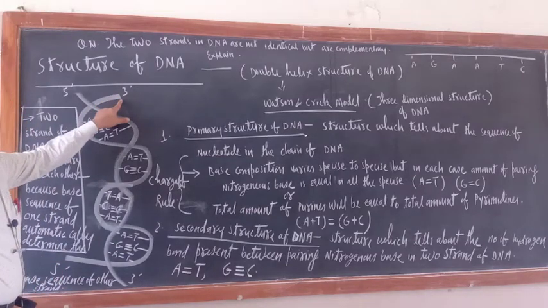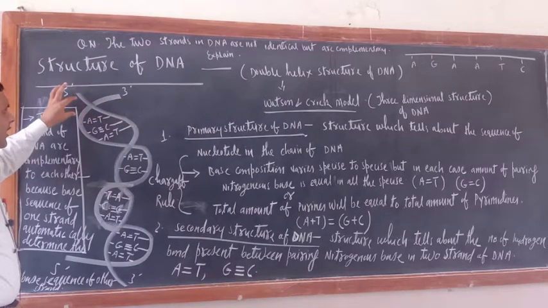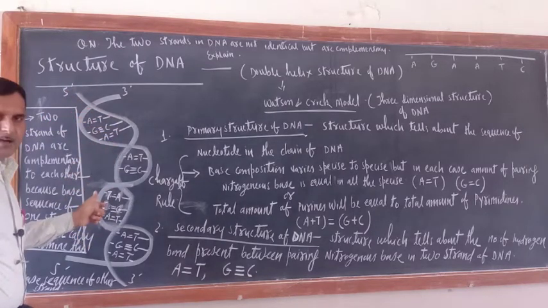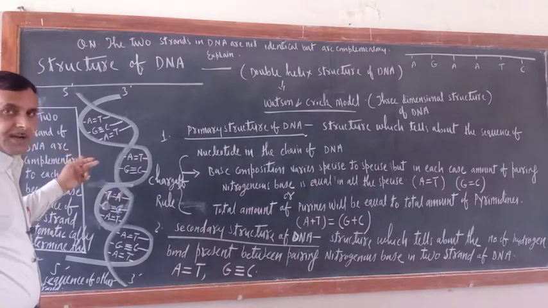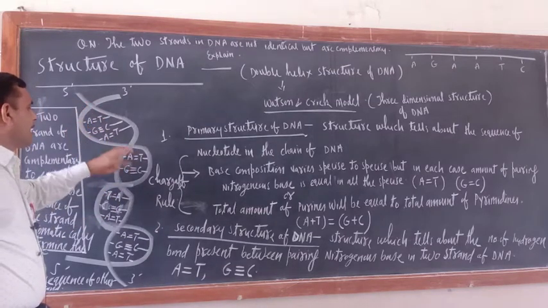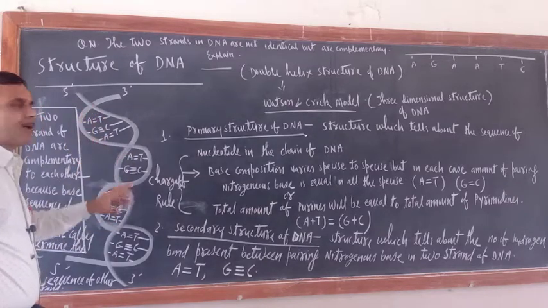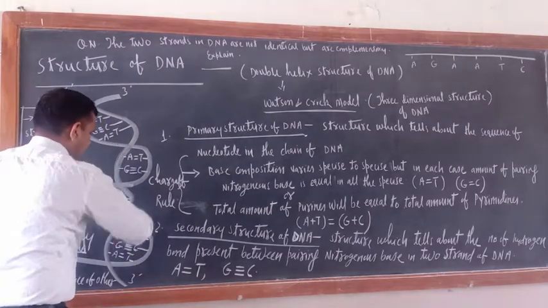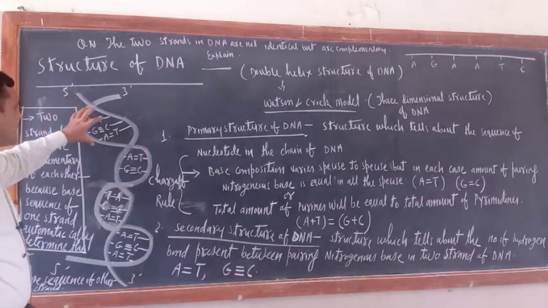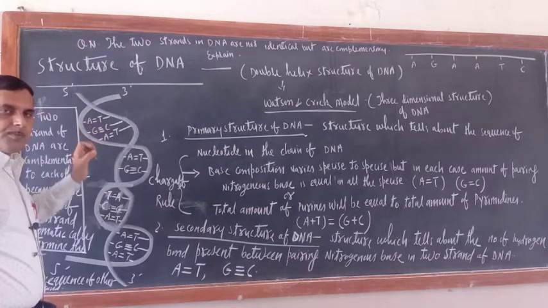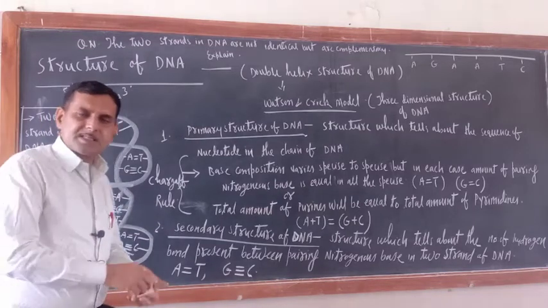The meaning is the same. Here the phosphate group is bonded with the 3 number carbon atom of sugar. According to Watson and Crick, these DNA chains, you can call them strands, are forming a helical structure. In this way, just see, the helical structure is there. And in between the helical structure, what is there? Nitrogenous bases are bonded.